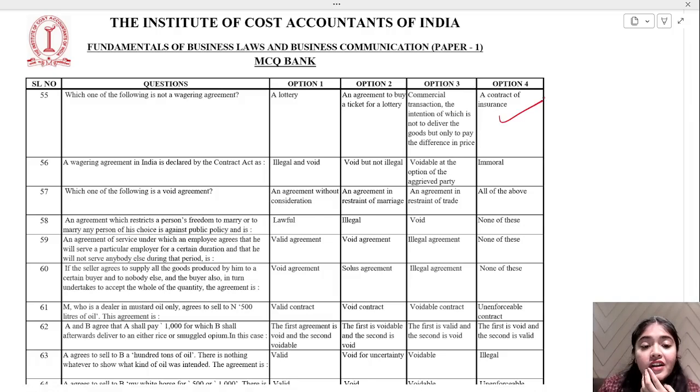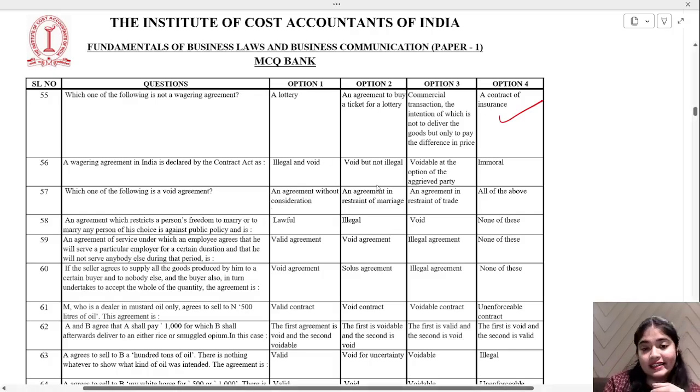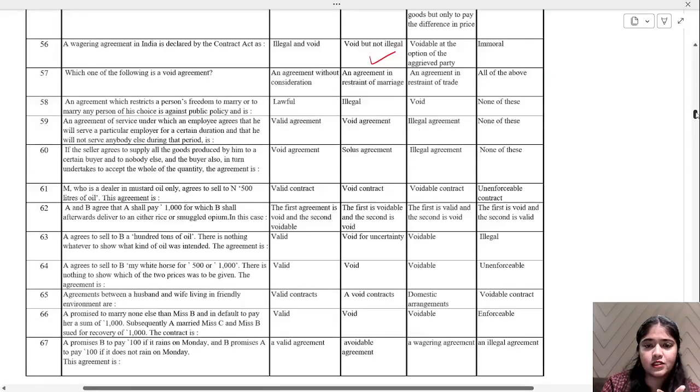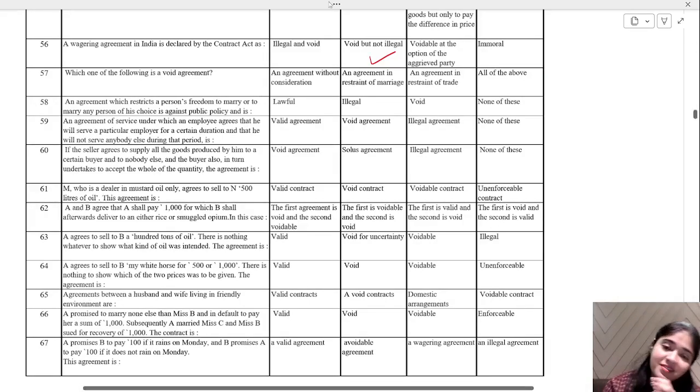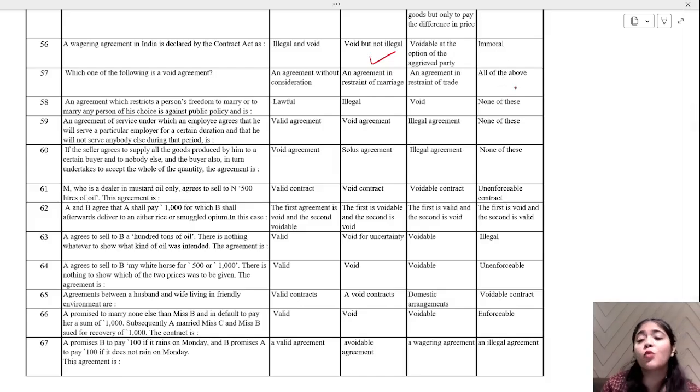A wagering agreement in India is declared by the Contract Act as illegal and void, void but not illegal, voidable at the option of aggrieved party, or immoral. Tell me, void but not illegal. Correct? They are void but not illegal. Yes, let's go ahead. Which one of the following is a void agreement? Agreement without consideration, agreement in restraint of marriage, agreement in restraint of trade, or all of the above? Tell me, what do you think? Yes, all of the agreements are void agreements.